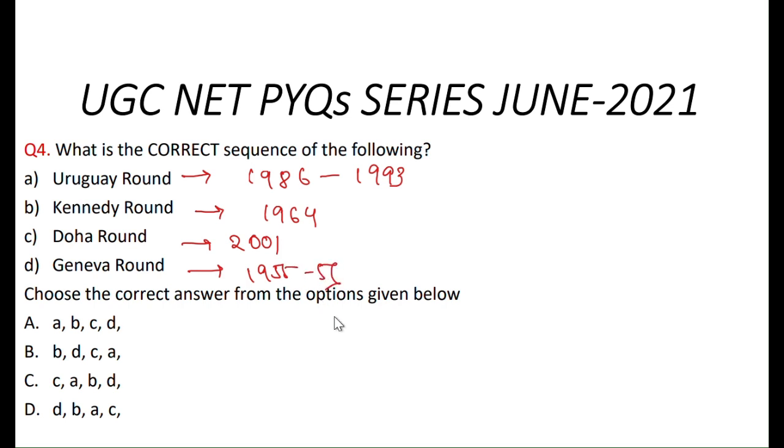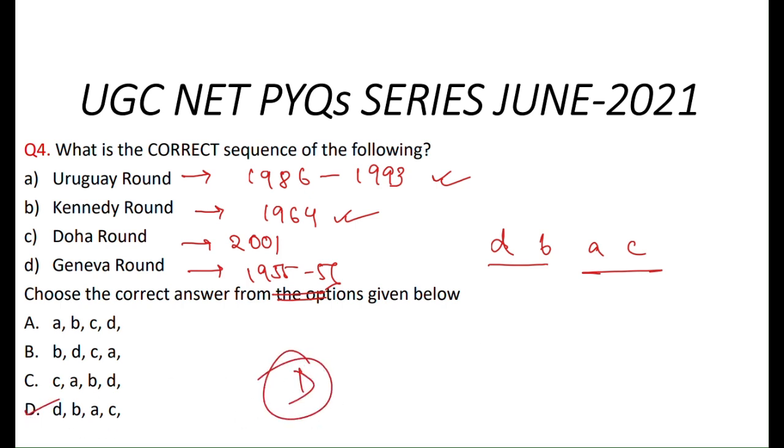So if we arrange this in chronology, what do we get? First of all 1955-56, that is Geneva Round, then 1964, that is Kennedy Round, then Uruguay Round, then Doha Round. So D, B, A, C. Option D is the correct answer here.